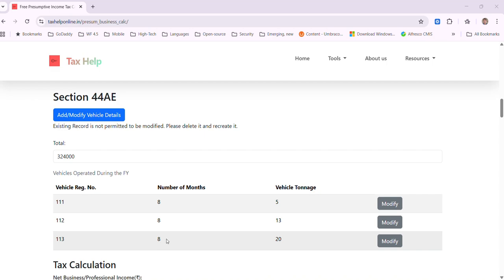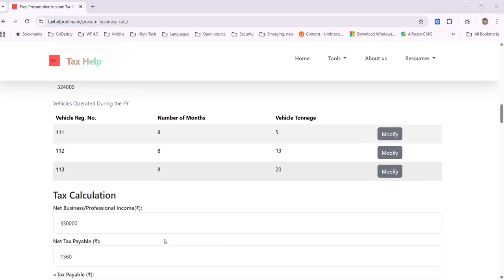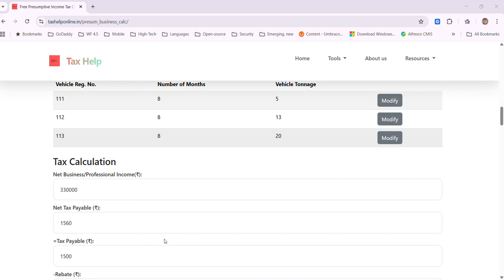Recently we added this vehicle. 20 into 8 is 160, and 1,60,000 is added to this earlier income, which becomes 3,24,000. And the 6,000 for 44ADA plus 44AD, which it calculates correctly as 3,30,000.